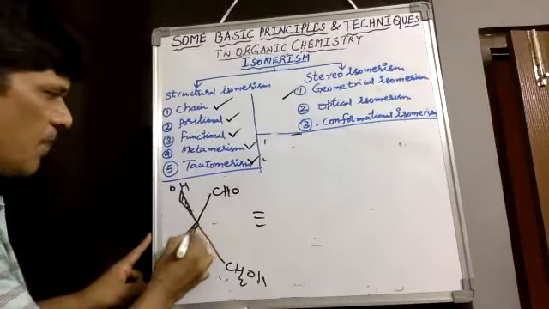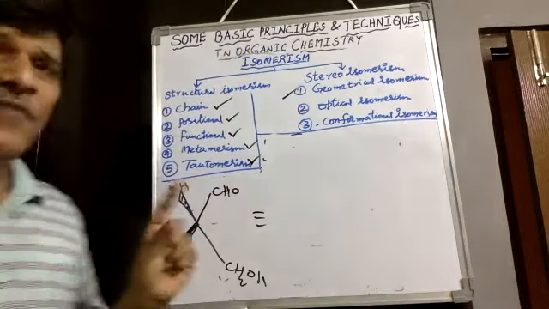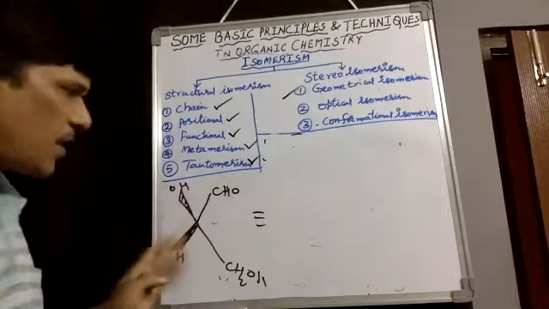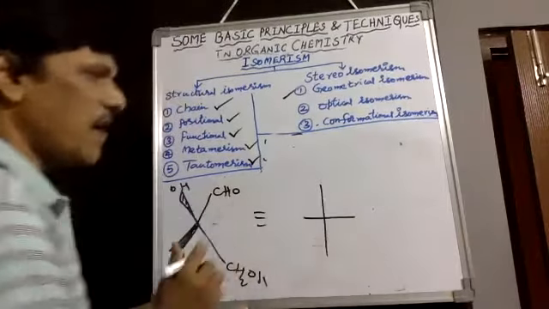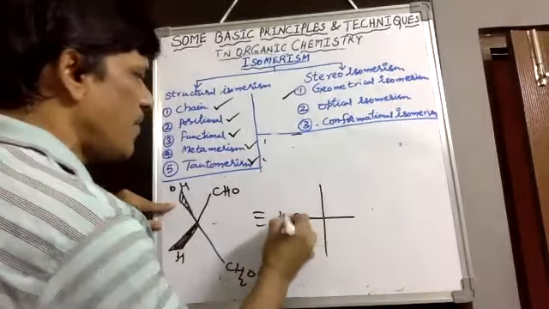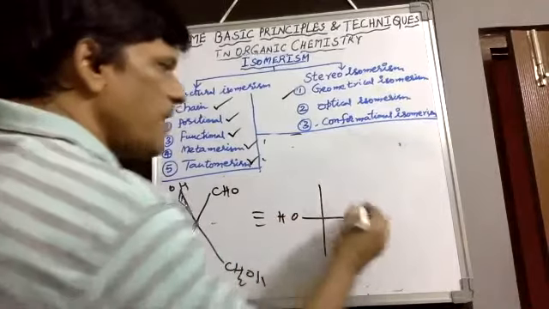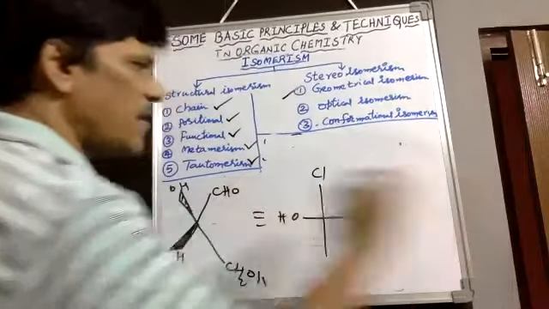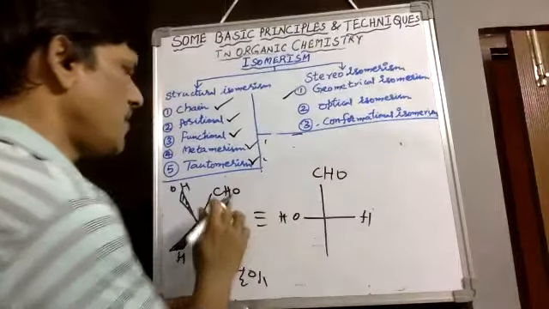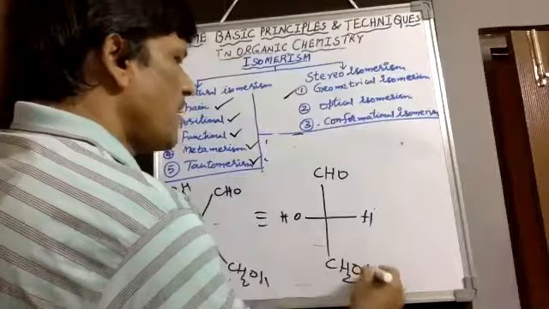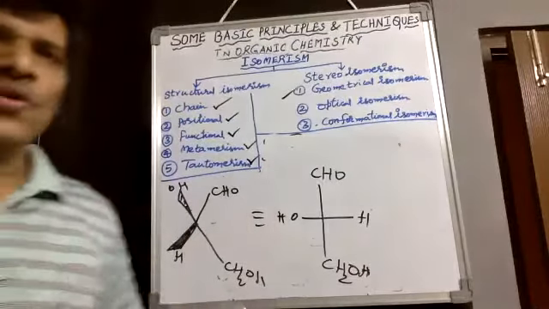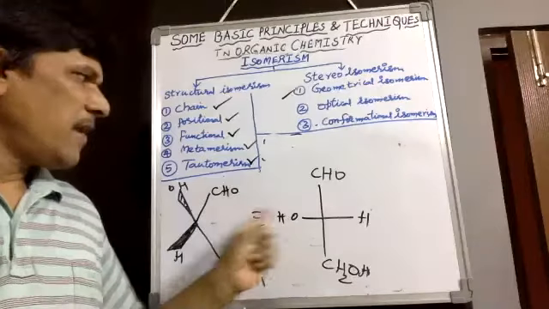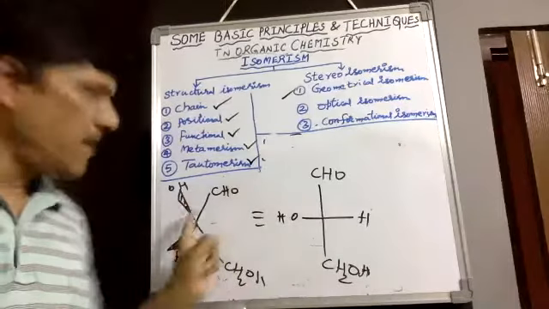Always remember only one point, that is the broken wedge. When compared to the vertical plane, if the broken wedge is on the left side, we have to put it on the carbon center's left side only. Broken wedge OH is on the left side, so we put it on the left side. Then automatically the solid wedge we keep in the upper direction. The remaining 2 groups depend on the horizontal plane: CHO is on the upper side and CH2OH is in the downward direction. Like this, we should always convert 3D into 2D. Whichever direction it is, CHO, then hydrogen, broken wedge on the left side, we have to keep on the left side.